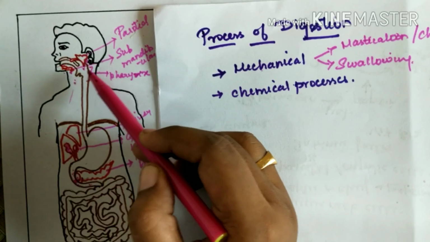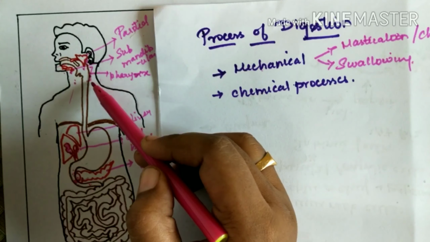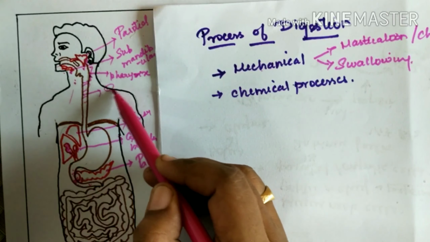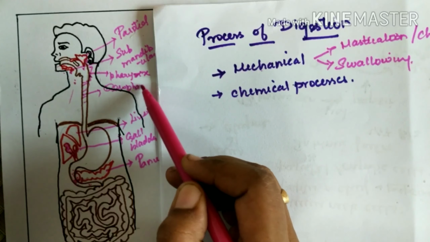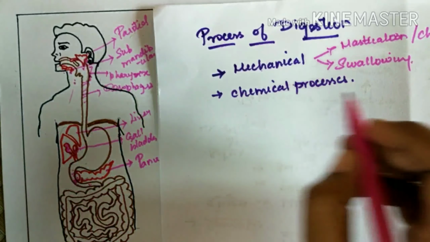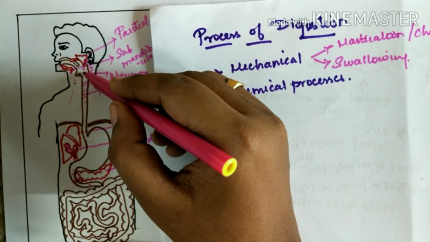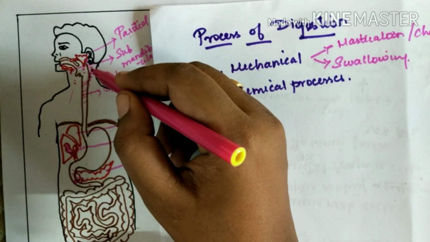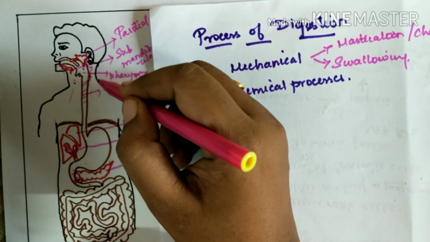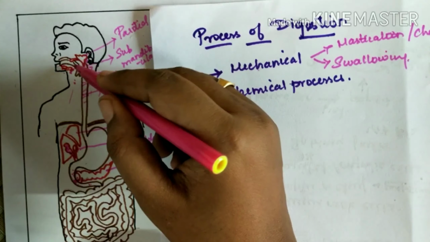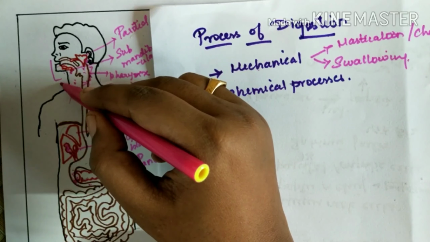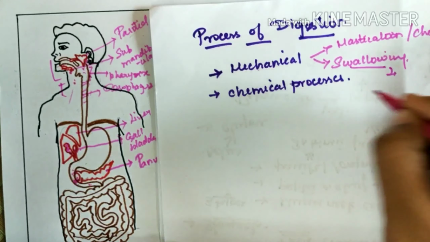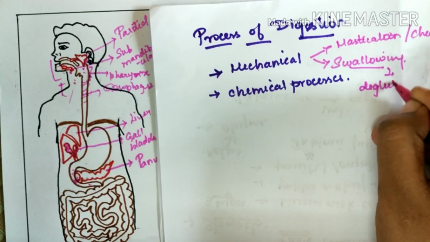From the pharynx, the food is then swallowed into the esophagus. The movement of food from the oral cavity to the pharynx and then to the esophagus is called swallowing, or in other words, deglutition.